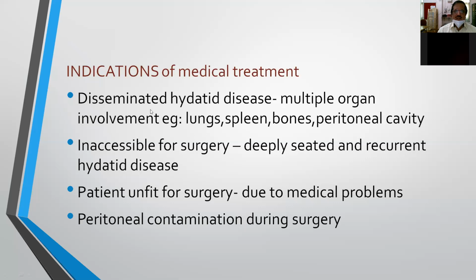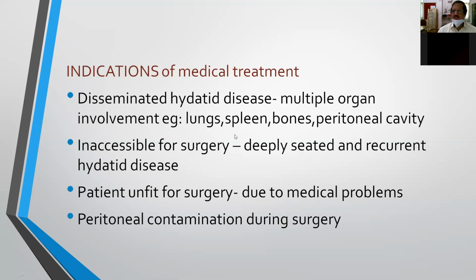So you can treat it by giving medical treatment, and when it is inaccessible for surgery, particularly when it is deeply seated, and recurrent hydatid disease. As I already told, when the hydatid cyst is very superficial, where we can identify the adventitious coat as a dark brown colored liver tissue, we can easily differentiate the adventitious layer from the surrounding normal tissue.